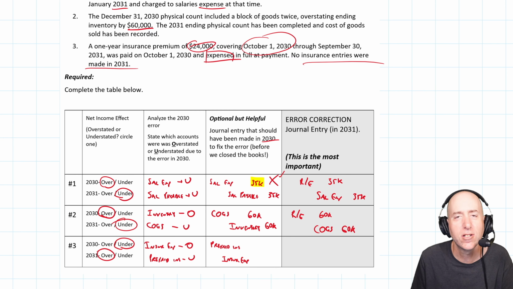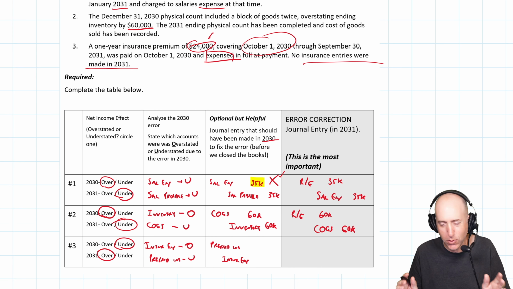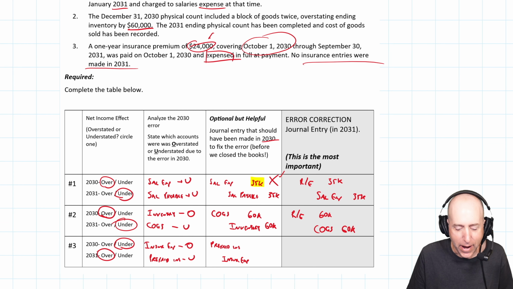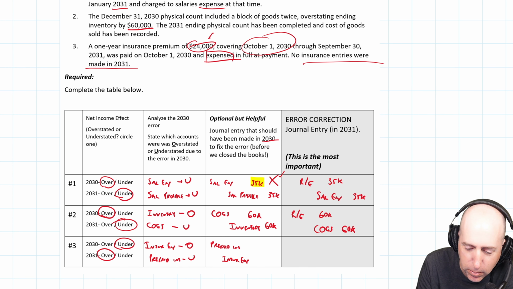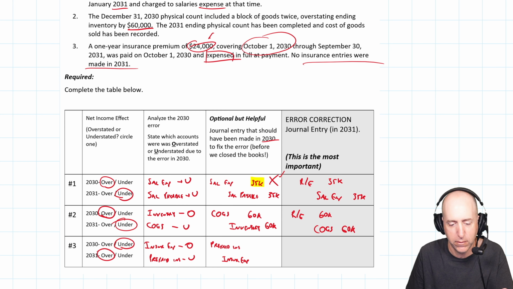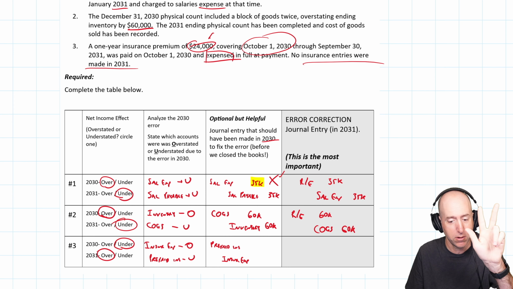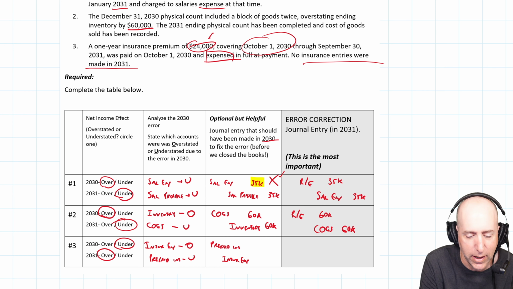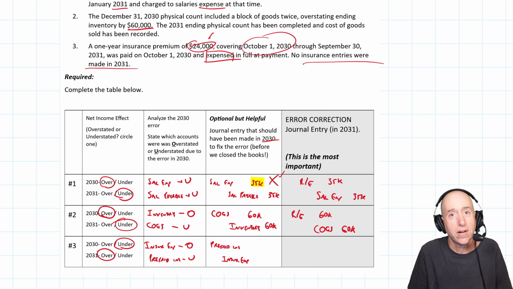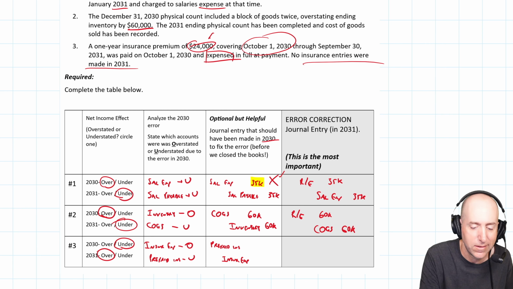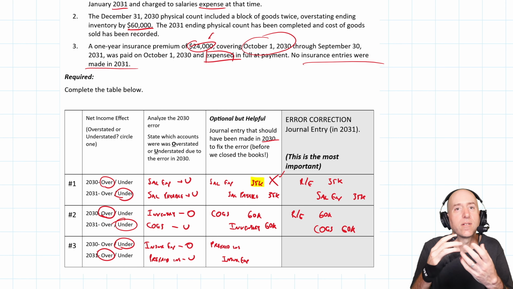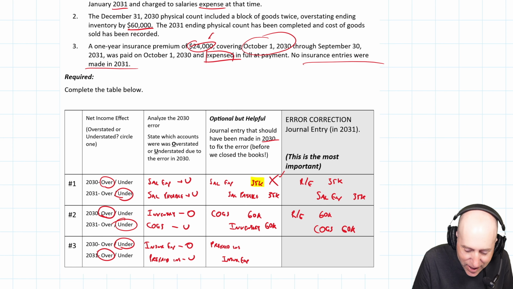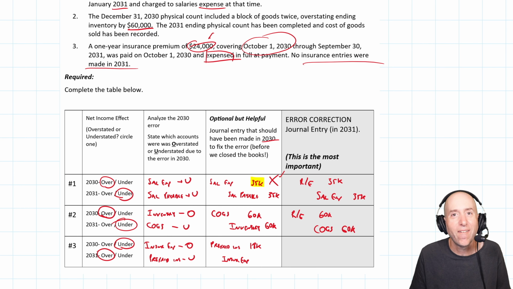Well, how much prepaid insurance do I have on December 31st? And the answer is not $24,000. That's what makes this a little bit tricky. Some of this has expired by December 31st. October, November, December, 3 months' worth of insurance. That's 25%, or since it's a 12-month policy, $2,000 a month. It's $6,000 of insurance that's expired. So my prepaid insurance is not worth $24,000; $6,000 of it has expired, and $18,000 of insurance is left.